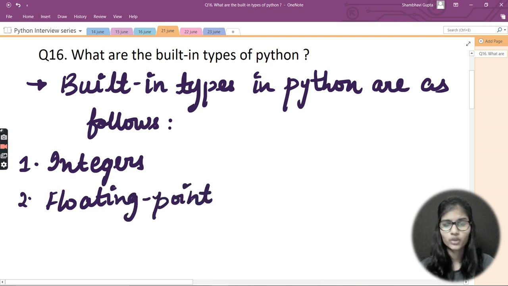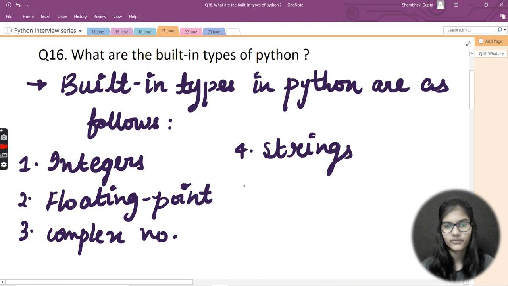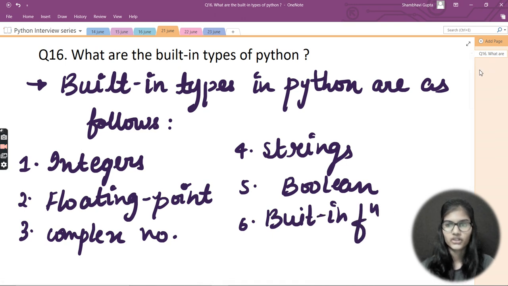Simply do not write float numbers. If you want to give your answer in a very good way, you can name that as floating point. Moving to the third, we have complex numbers, so I'll write complex and then numbers. Then the fourth, we have strings, and the fifth, we have Boolean values. Boolean values refer to true and false, right? And at the last one, we have built-in functions, and I'm writing a short form of functions. So these are the built-in types of Python which we actually have.